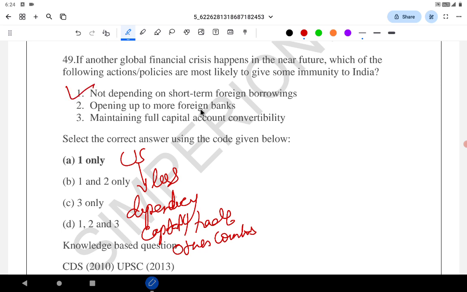Opening up more to the foreign bank. If you open up more to the foreign bank, there will be more impact. So 2 is eliminated. Maintaining full capital account convertibility. See, currency is converted to the foreign currency at a prevailing exchange rate. What is full capital account convertibility? Currently Indian capital account convertibility is limited. India has restrictions. It requires some government permissions. It has some regulatory challenges.